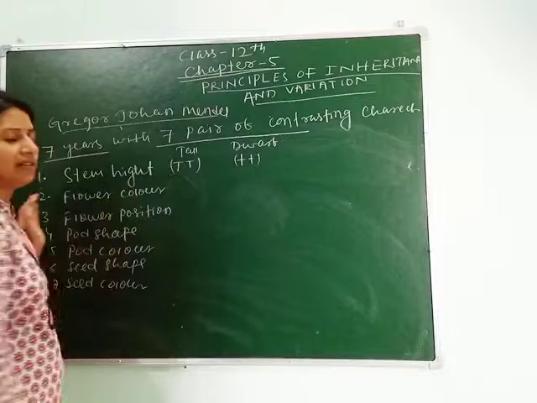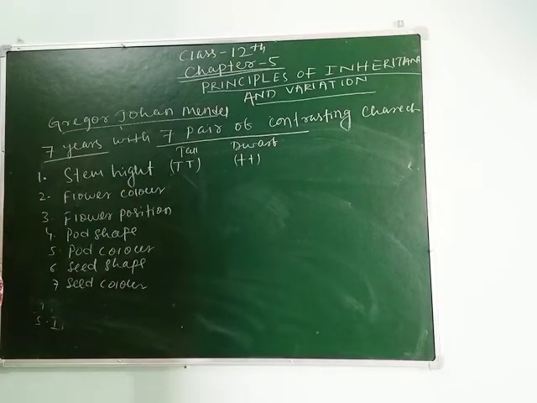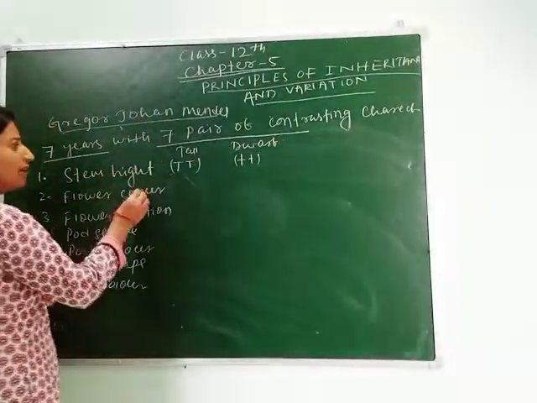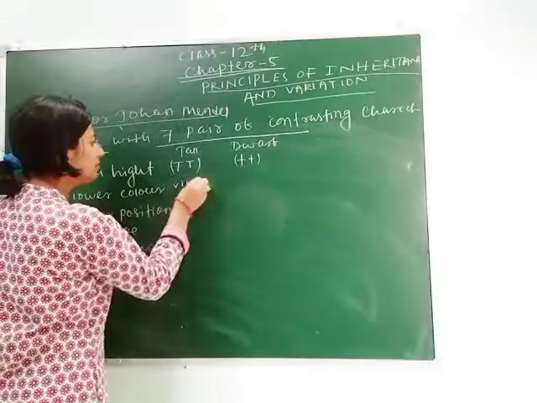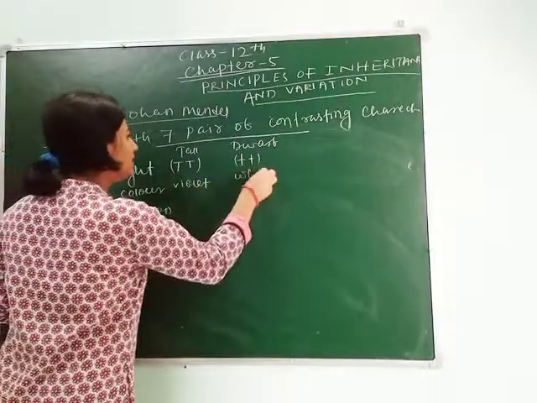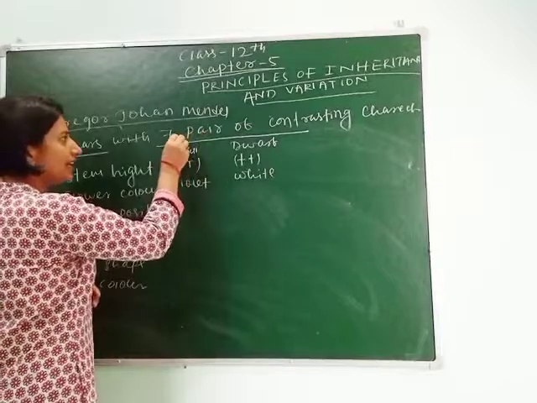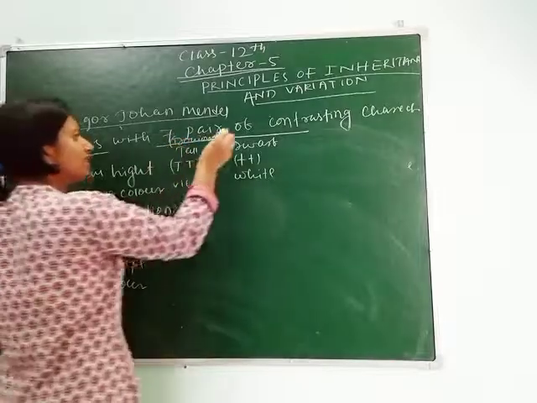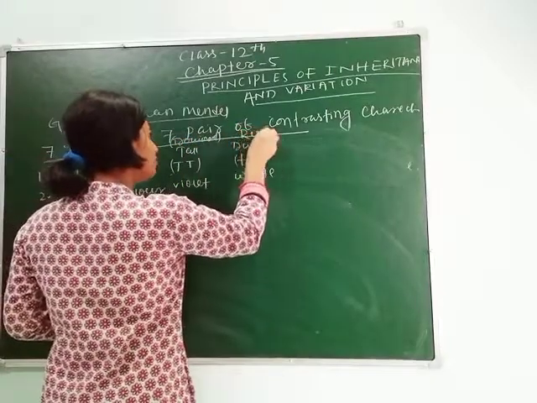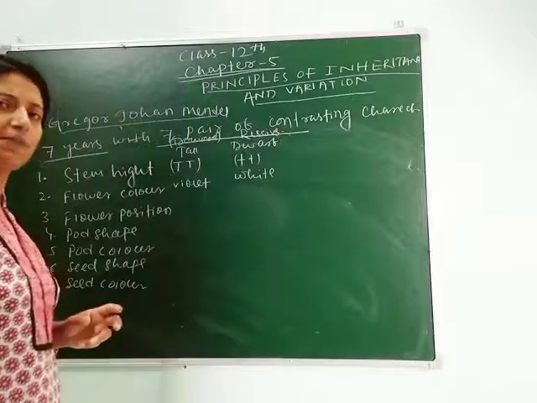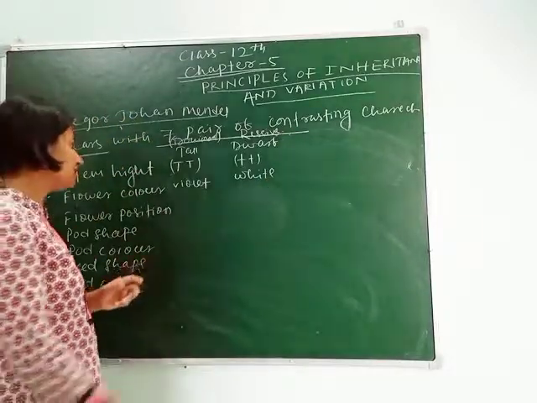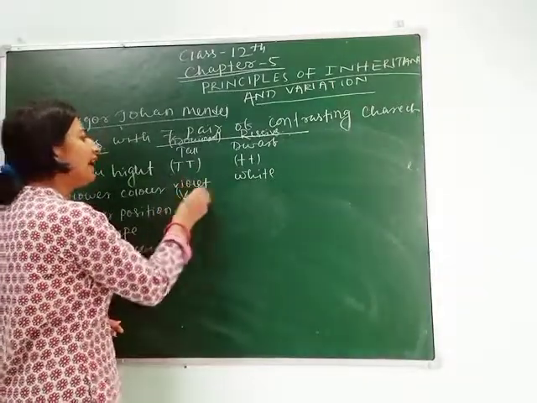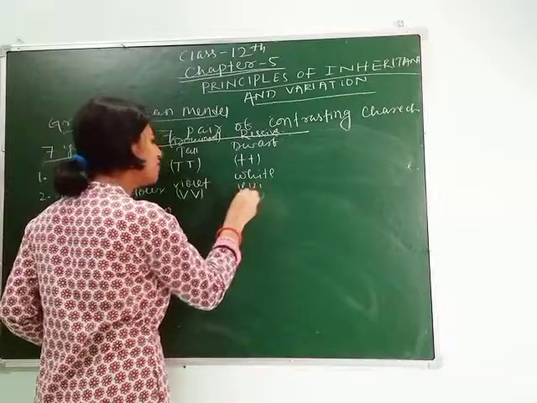Next, for flower color, whether the flower color is violet or white. So for flower color he chose violet and white. As I have told you, this side contains the dominant characters. We will understand about dominant and recessive later. But still you need to understand dominant is which is expressed and recessive is which is not expressed in the first generation. So for violet he chose capital V, and for white he chose small v.